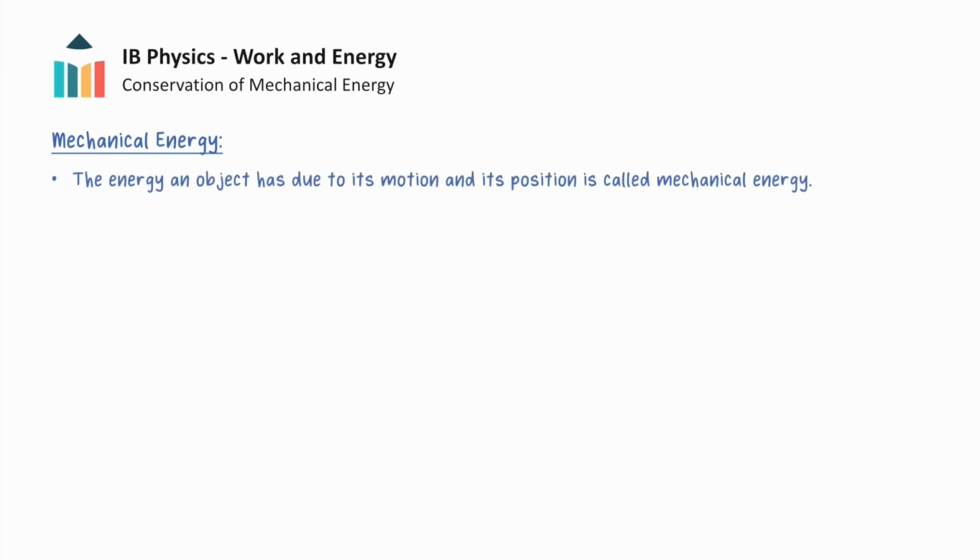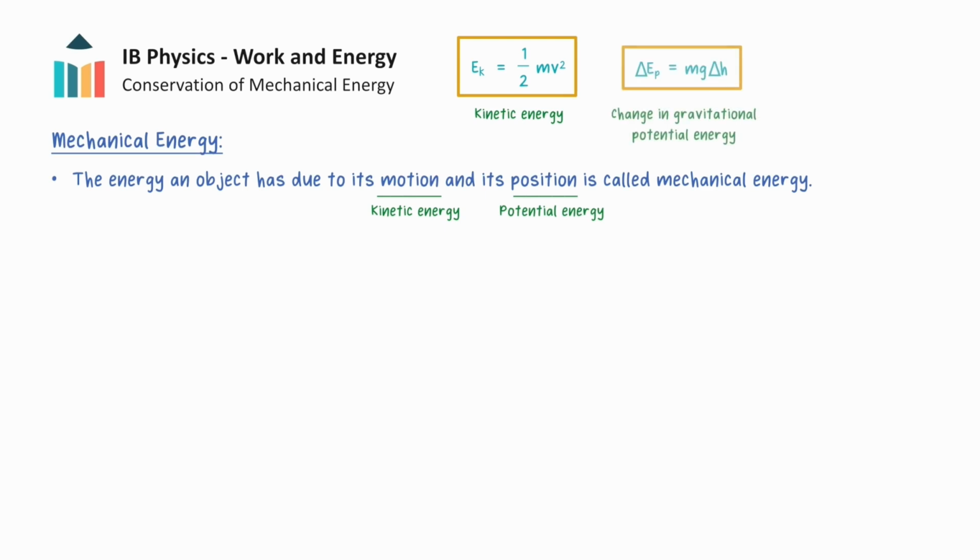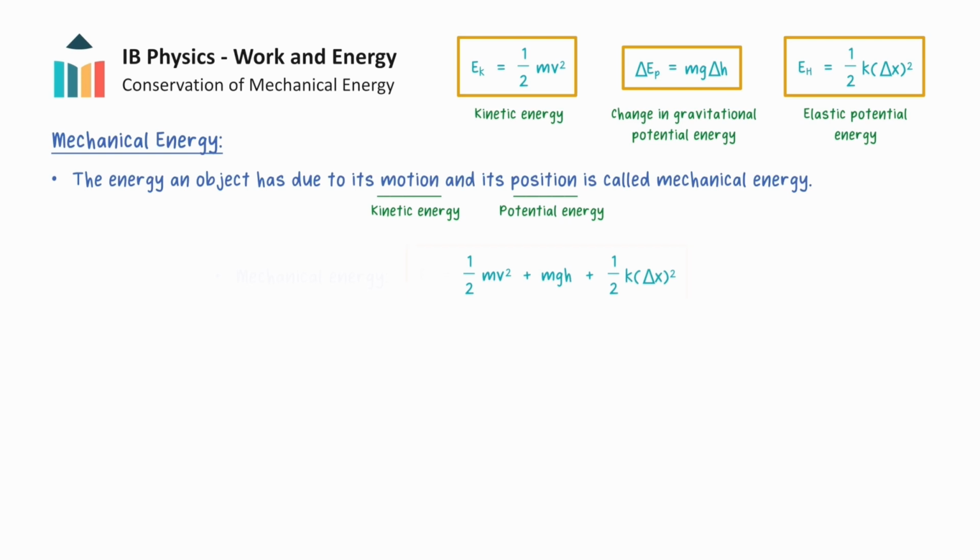We will now look at mechanical energy, which is defined as the sum of an object's energies due to its motion and its position. Recall that kinetic energy is the energy an object possesses due to its motion and has the following equation. Also recall that the energy associated with an object's position is called potential energy, and we have seen two types, namely gravitational potential energy and elastic potential energy. Combining these equations together, we can calculate the mechanical energy of an object as the sum of its kinetic energy, gravitational potential energy, and elastic potential energy.